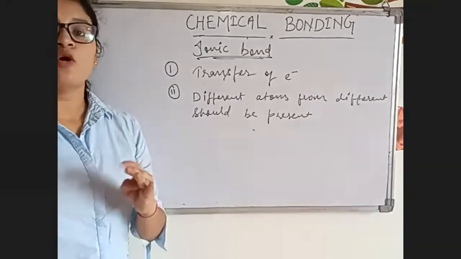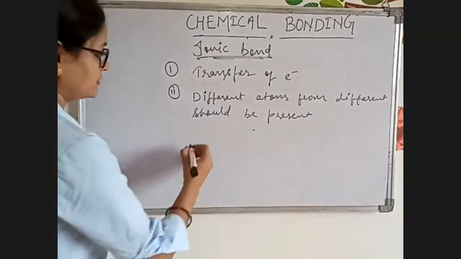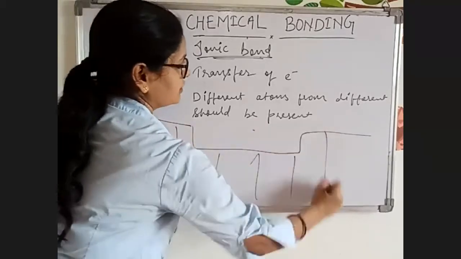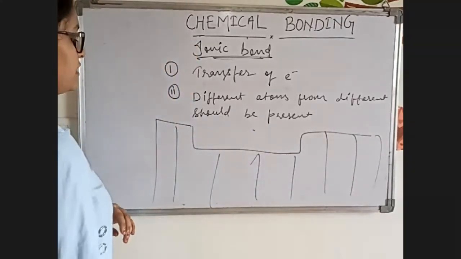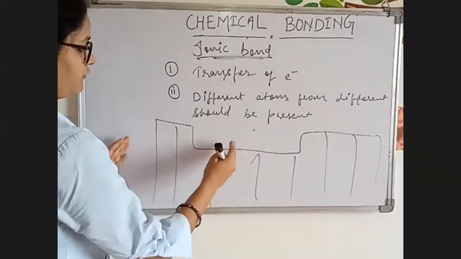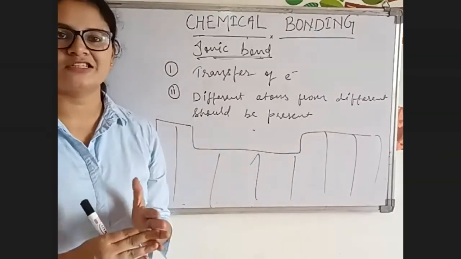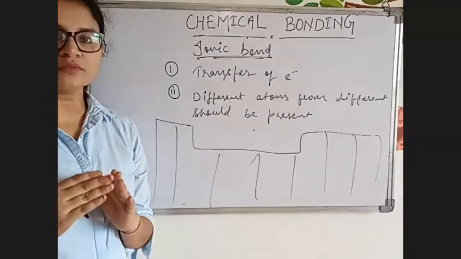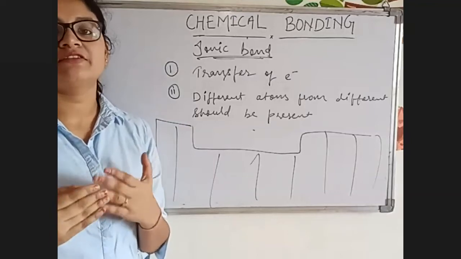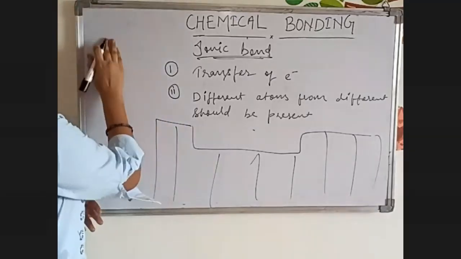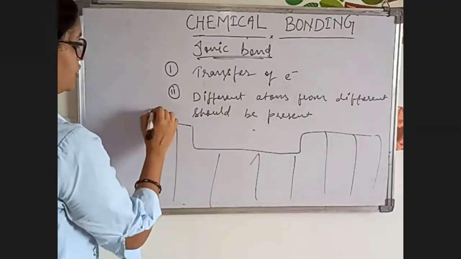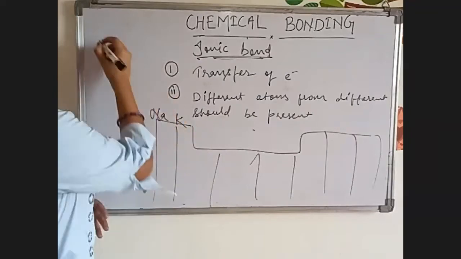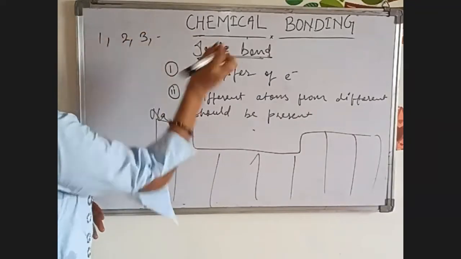Now, what happens with metals? See, this is the periodic table, a rough diagram. On the left side, elements like sodium, potassium, calcium are metals, and metals will lose electrons, so their valency will be 1, 2, 3, 4 like that.